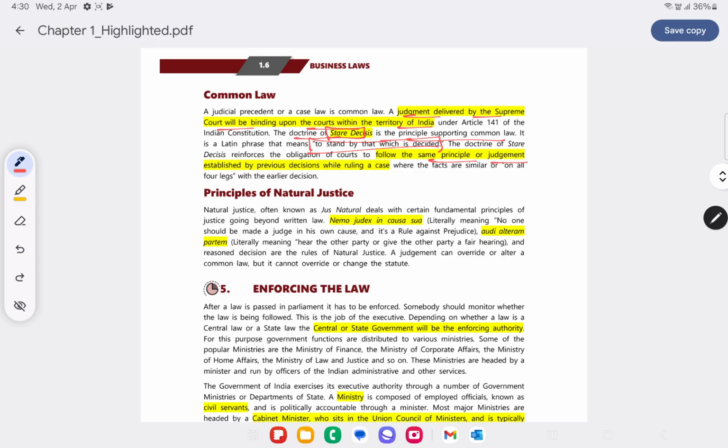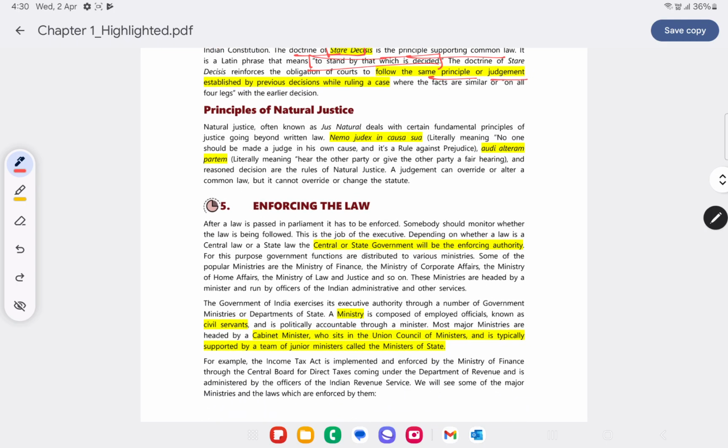Principles of natural justice. Now, principles of natural justice means that in law, there are generally some principles that are to be followed. When they're delivering a judgment or taking up a case, they will have to follow certain principles of natural justice. For example, one such principle of natural justice is ROBH, which is nothing but reasonable opportunity of being heard.